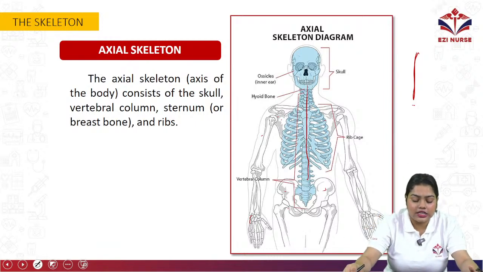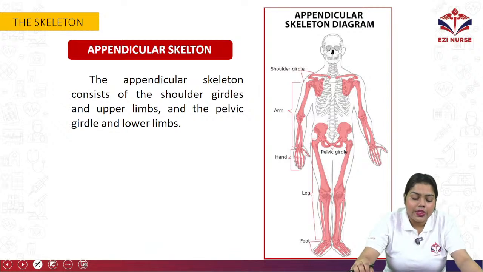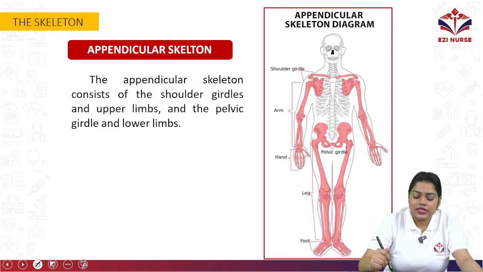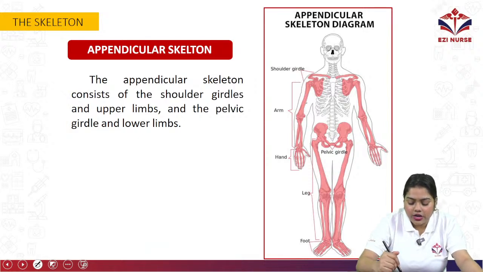So the axial skeleton, the axis of the body, consists of the skull, vertebral column, sternum and breast bone, and including ribs. Okay, now we have appendicular skeleton, which includes our clavicle bone, scapula, humerus, radius, ulna. Then we have carpal, metacarpal, phalanges.